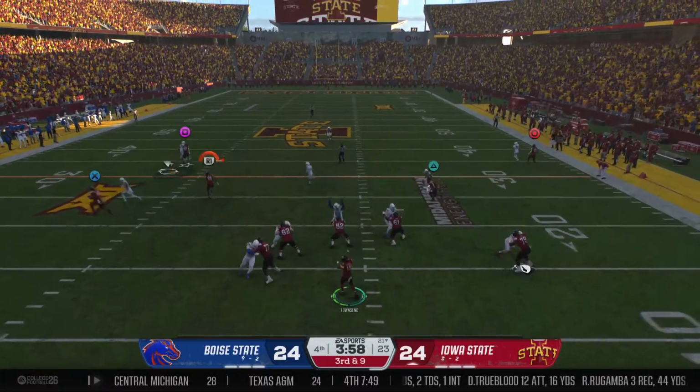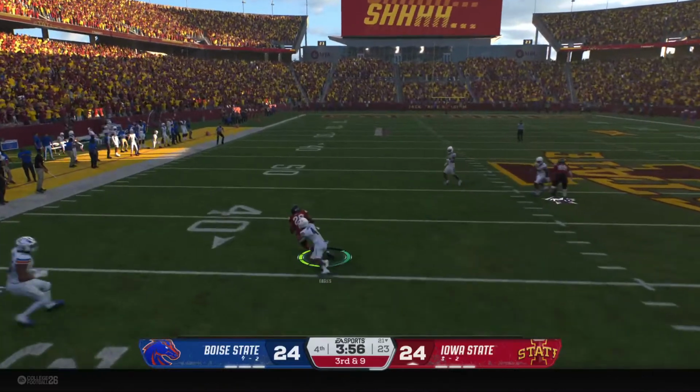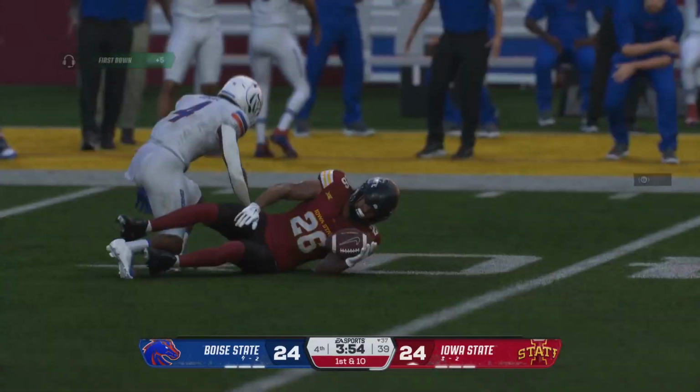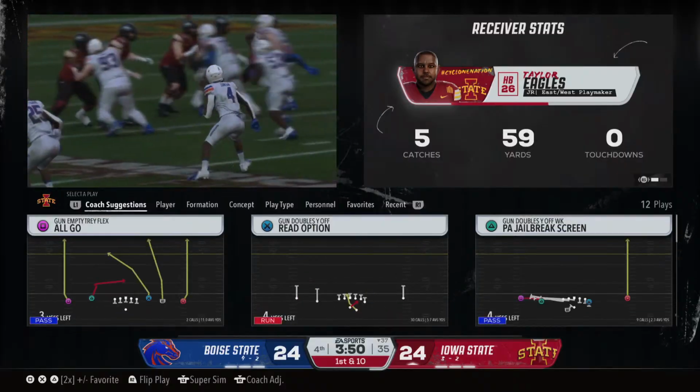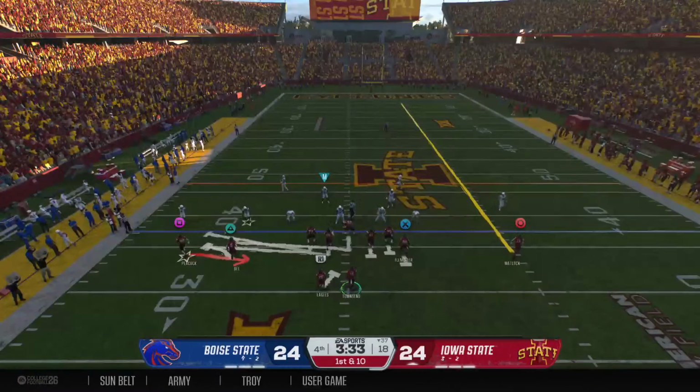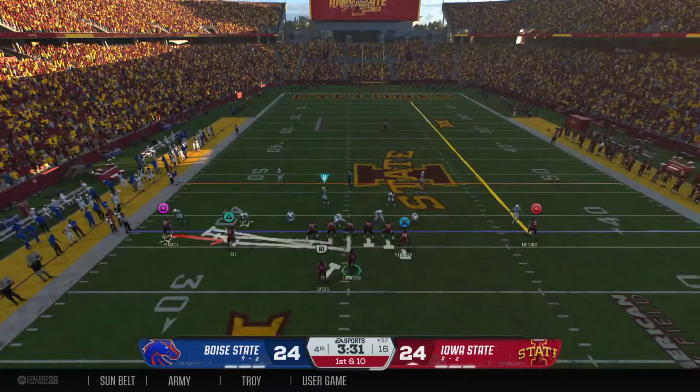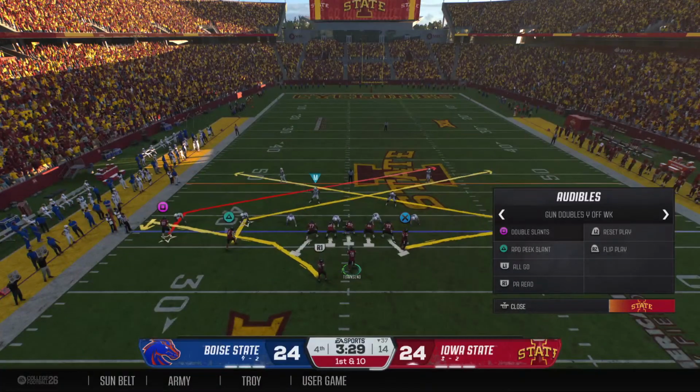On 3rd and long, try to convert through the air. Makes the grab on the left. That one could really put this drive into high gear as they have a 1st down at the 37. The Cyclones come to the line with a fresh set of downs.